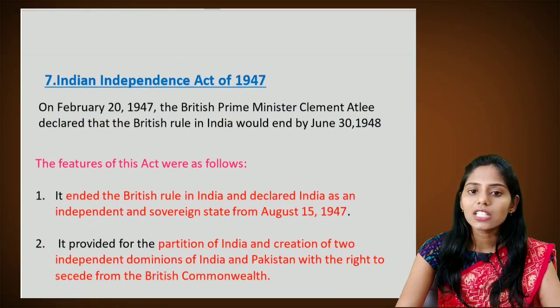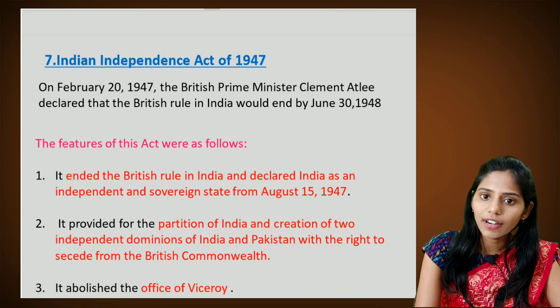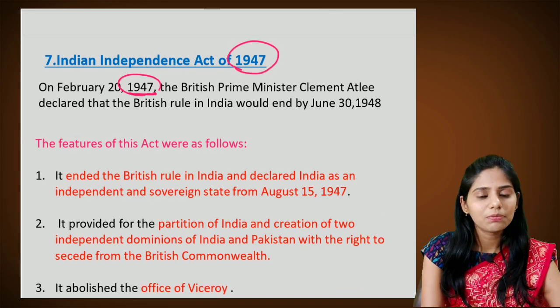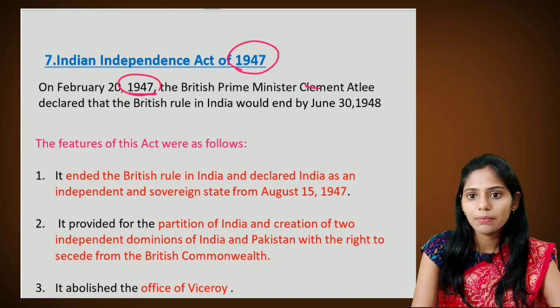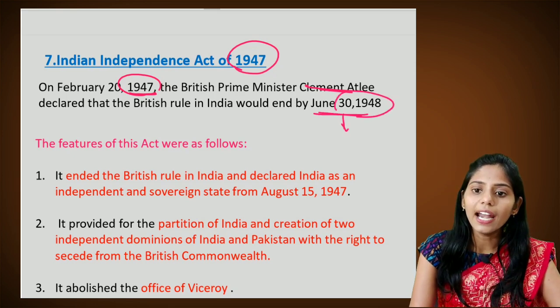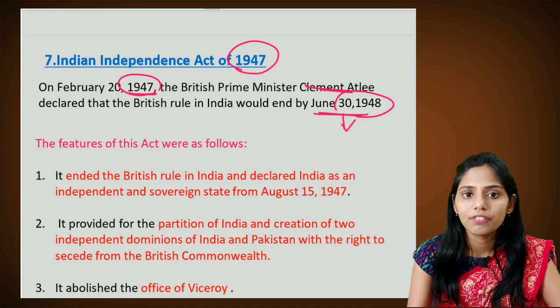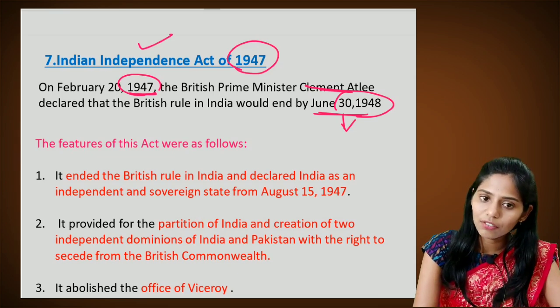And the last important act in this lecture is the Indian Independence Act of 1947. On February 20, 1947, the British Prime Minister, who was from the Labour Party, Clement Attlee, declared that British rule in India would end by June 30, 1948, and because of this statement given by Clement Attlee, there was a need for a new act. This act is the Indian Independence Act of 1947.